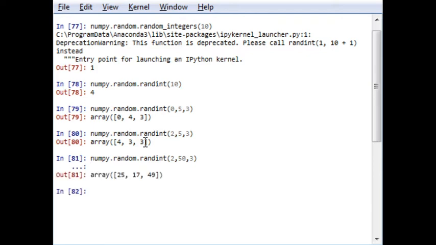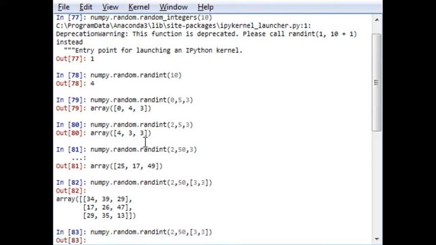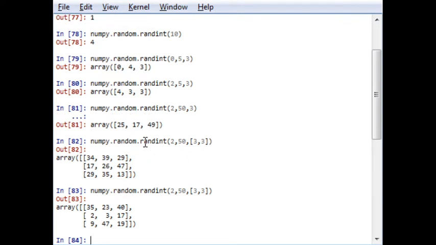Now instead of this single-dimension array, if you want a 2-dimension array, instead of 1 by 3 I write 3 by 3, then my output will be like this, and it will generate a matrix, an array, sorry, not a matrix, it's an array. Once again, an array of size 3 by 3, and all the elements will be between 2 to 50 and they are randomly generated. If I run it again, the output will be different.